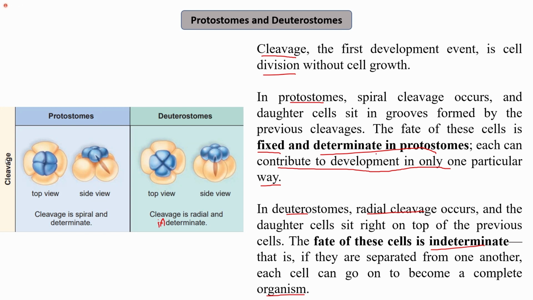While in case of protostomes, the fate is determinate, that is, the fate is already determined, and each one can contribute to the development in only one particular way. While in deuterostomes, the cleavage is radial, and the daughter cells present on the top of the previous cells are indeterminate, and if they are separated from one another, each cell can become a complete organism.